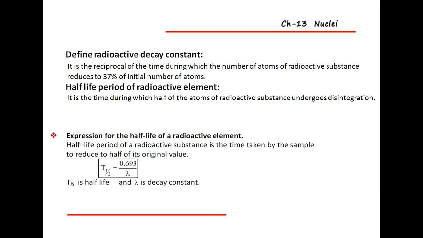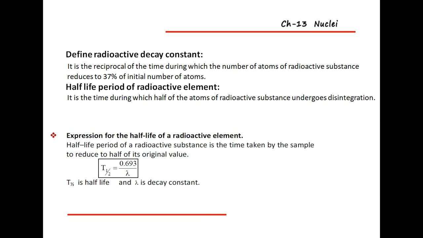Suppose you take the full substance that has so many atoms, and for that you consider half of the atoms. If half of the atoms of the radioactive substance undergo disintegration, that is known as what?